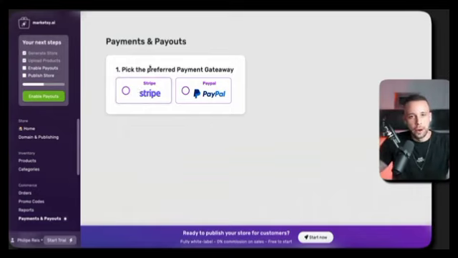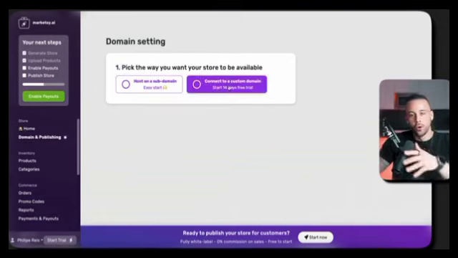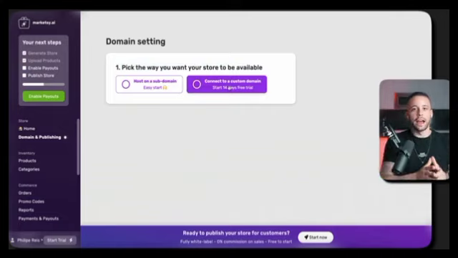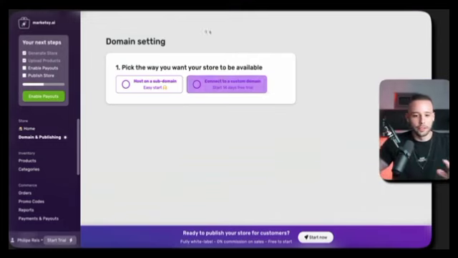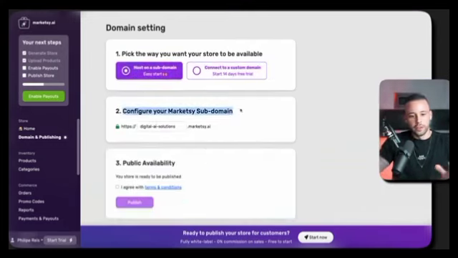Let's say that you use PayPal. You're going to click here on PayPal and you're going to connect your PayPal account to this store. Once you've done that, just go ahead and click here to go to the next step to publish your store. Now, if you already have a domain, like for example, I have my domain prouniversity.io, I could literally just connect my domain to this website and then my digital product would be selling on my own domain. Okay, but if you don't have one, that's completely fine. Just click here, host on a subdomain. It's an easy start. Configure your subdomain.